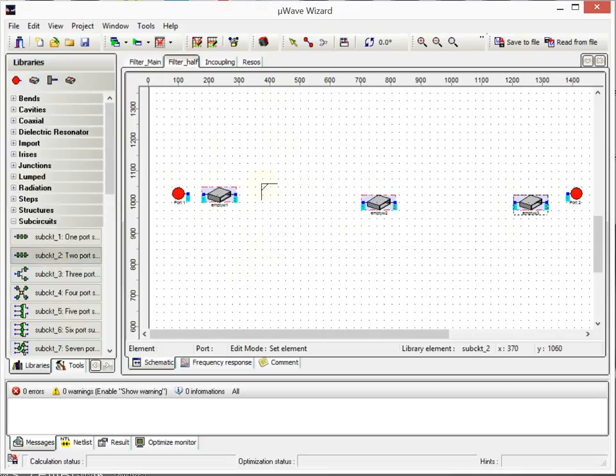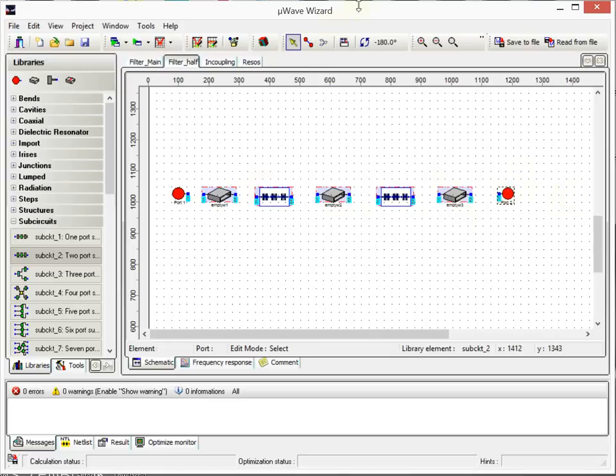This will be the in-coupling. These are the resonators. Connection, fine. And now we start here with a simple setting.